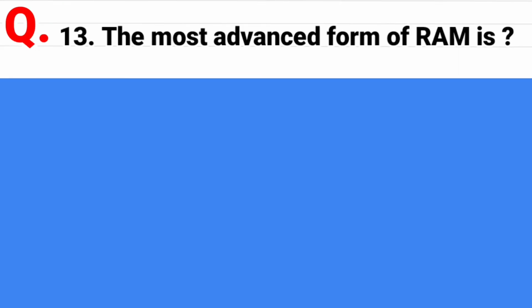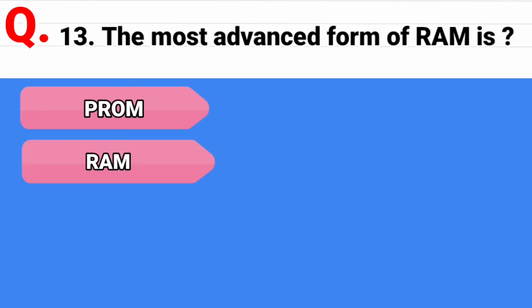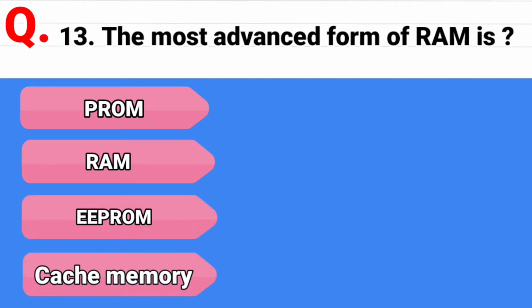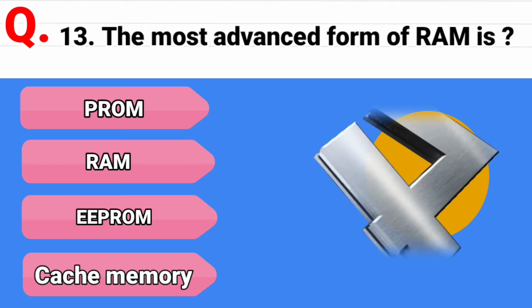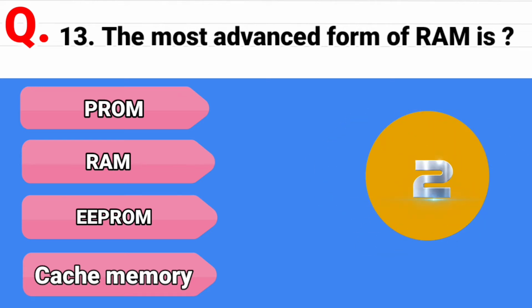Question 14. The most advanced form of ROM is, and the options are PROM, programmable ROM, second option is RAM, third option is EEPROM, and the last option is cache memory. And the correct answer is EEPROM, electrically erasable, programmable, read-only memory.